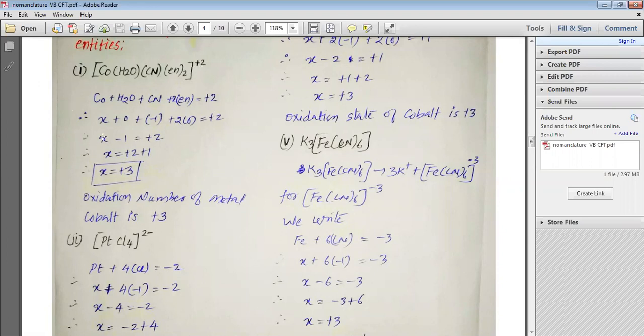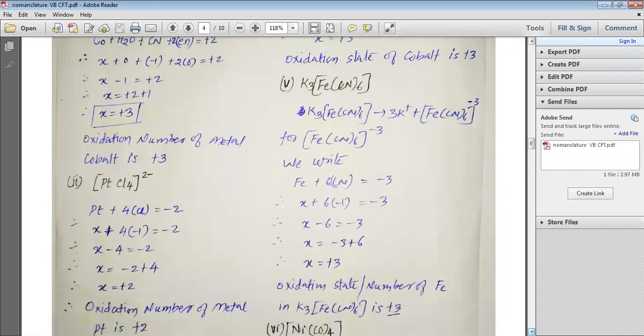So ultimately we get x plus 0 plus minus 1 plus 2 into 0 is equal to plus 2. Therefore x minus 1 is equal to plus 2. As x minus 1 is equal to plus 2, x is equal to plus 2 plus 1, that is x is equal to plus 3. Here the oxidation state of the central metal atom is represented with the help of x. So the oxidation number of the metal cobalt is plus 3.